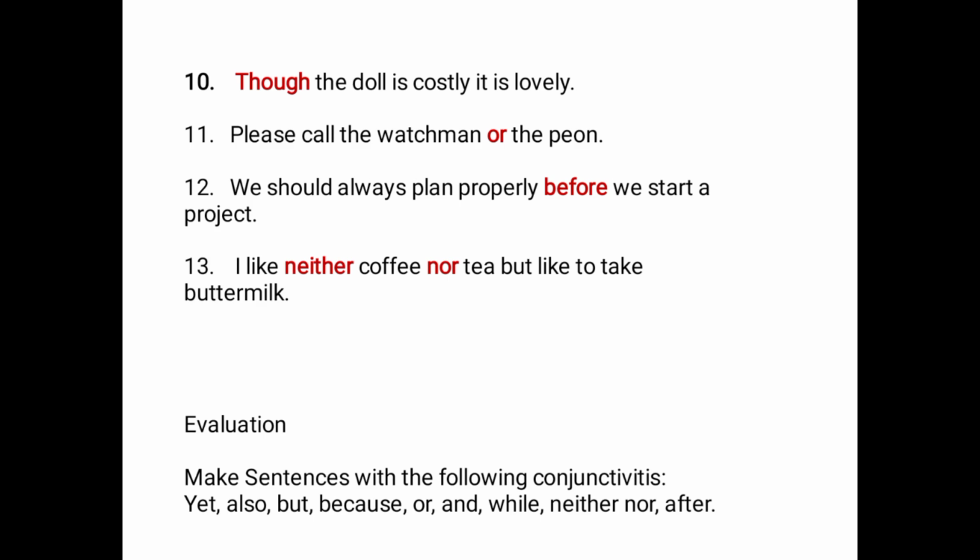While "but" is connecting the sentence "I like neither coffee nor tea" and "I like to take buttermilk" together.